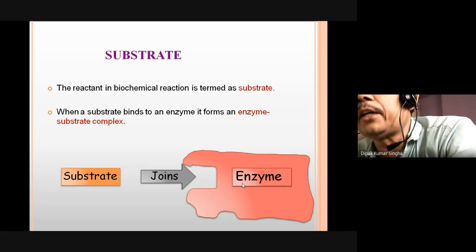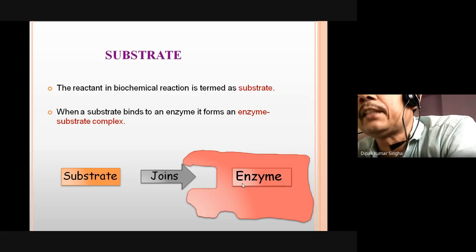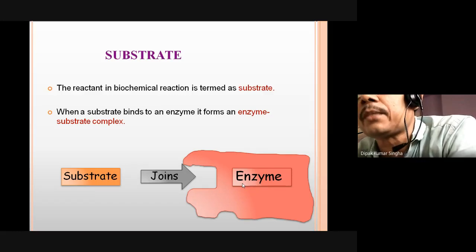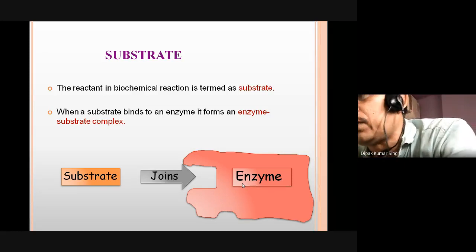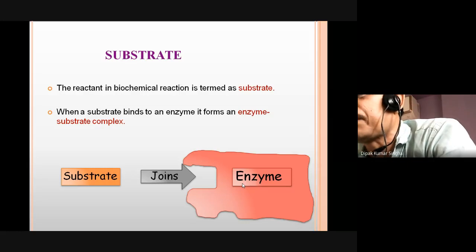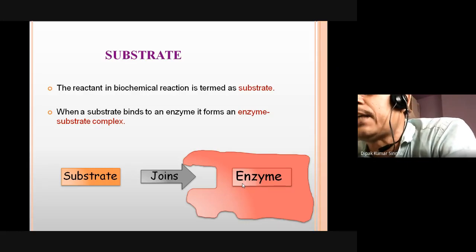A particular substance binds with a particular enzyme, just like a particular key opens a particular lock. Any other key, sometimes it may match, but generally a particular key opens a particular lock. That is called enzyme specificity, because every enzyme is very specific. A proteolytic enzyme only digests protein.